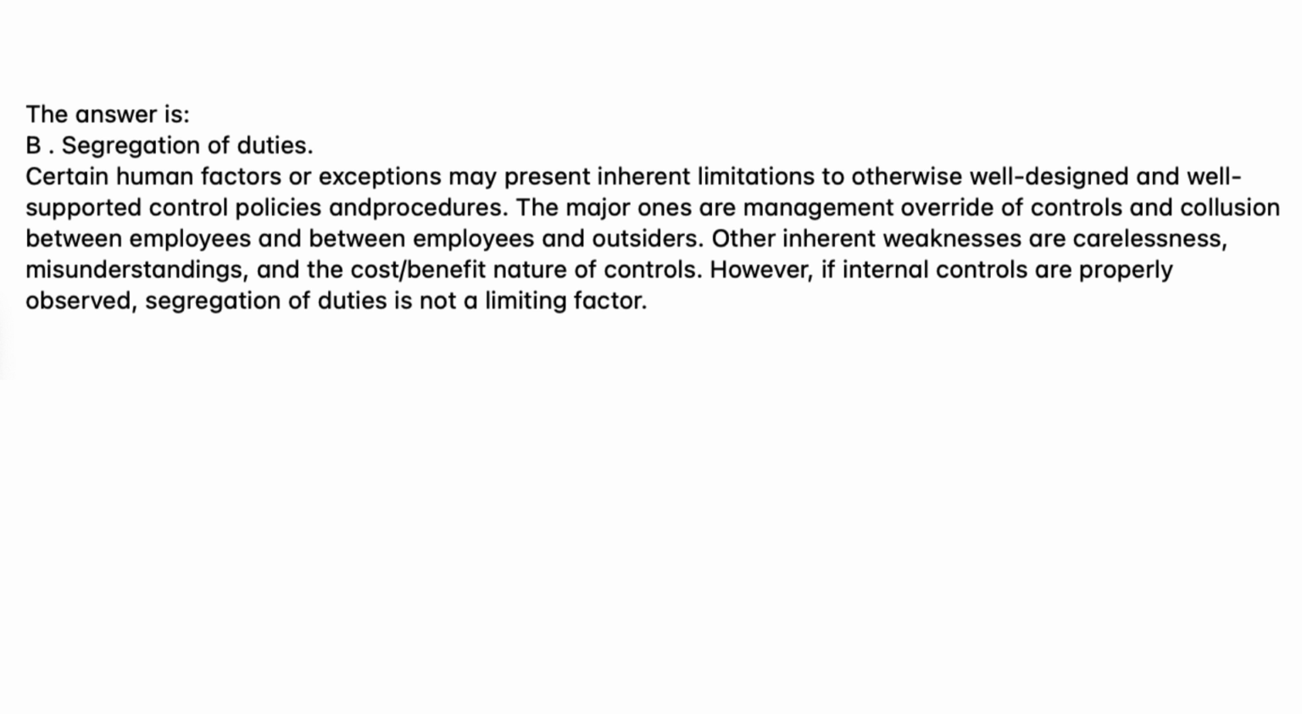Segregation of duties. Certain human factors or exceptions may present inherent limitations to otherwise well-designed and well-supported control policies and procedures. The major ones are management override of controls and collusion between employees and outsiders. Other inherent weaknesses are carelessness, misunderstandings, and the cost/benefit nature of controls. However, if internal controls are properly observed, segregation of duties is not a limiting factor.